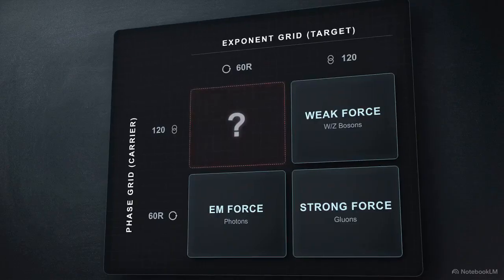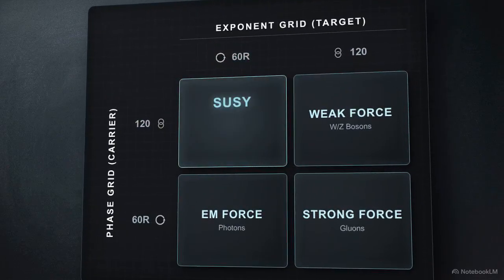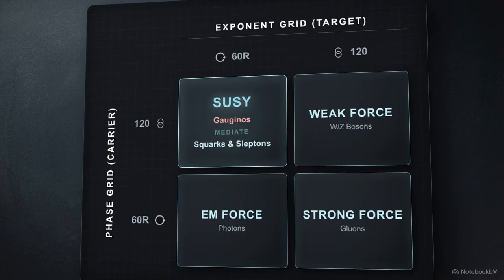The gauge ladder contains a vacant rung. This specific slot requires a spinorial carrier acting on a bosonic target. This is the exact configuration required for supersymmetry, where spin 1/2 gauginos mediate forces between scalar squarks and sleptons.